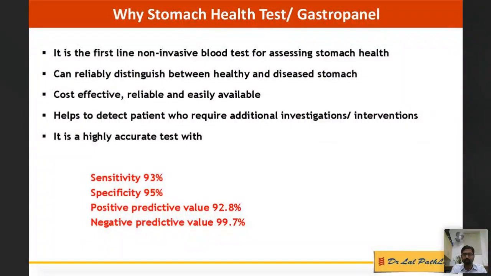It can reliably distinguish between a healthy and diseased stomach, and is cost-effective, reliable, easily available, and reproducible. It helps to detect those patients who need additional investigations or interventions, and it's a very accurate test, which has a sensitivity and specificity of around 93 and 95% respectively, a positive predictive value of 92.8%, and a negative predictive value of around 100%.